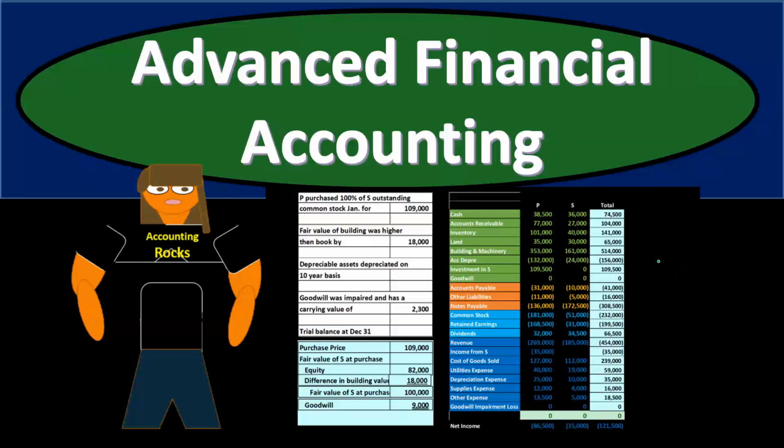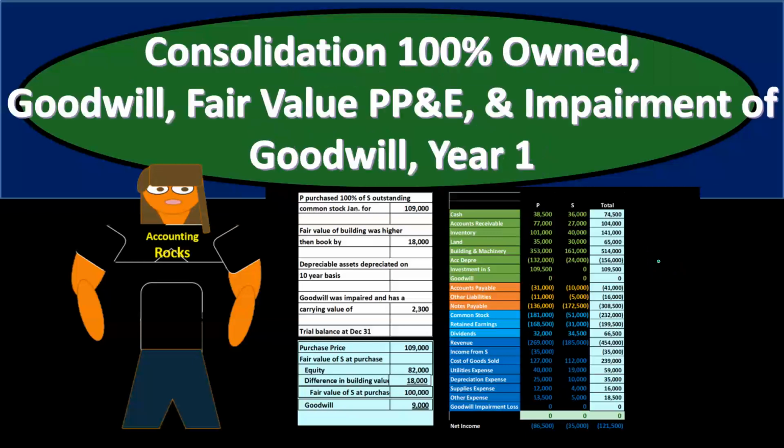Advanced Financial Accounting. In this presentation, we're going to work a practice problem related to a consolidation where we're going to have a parent-subsidiary relationship, the parent owning 100% of the subsidiary. This practice problem will include goodwill, so we're going to have goodwill to deal with within the consolidation process, as well as the fair value being different than the book value for some of the assets, including, in this case, the PP&E, property, plant, and equipment, or depreciable assets, and there's going to be an impairment of goodwill. So there's going to be an impairment process that we will be having to deal with.